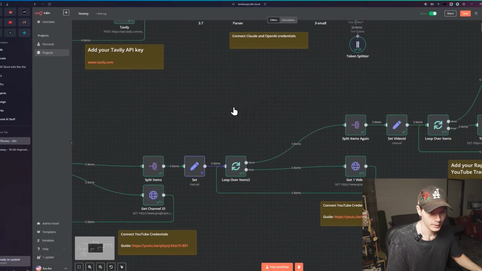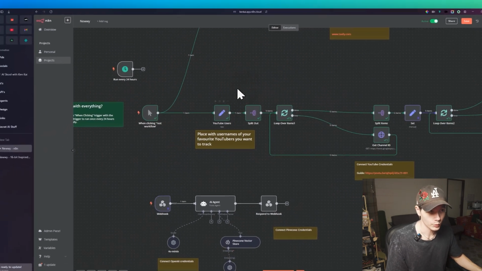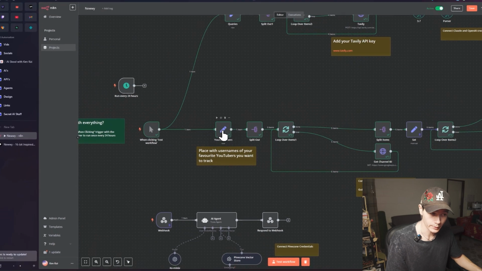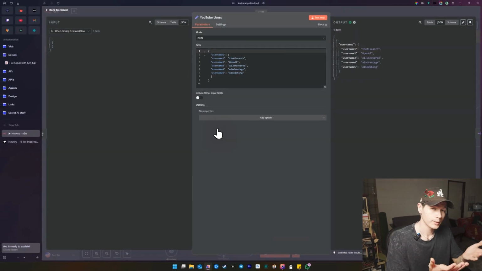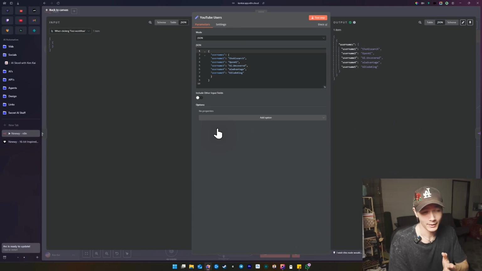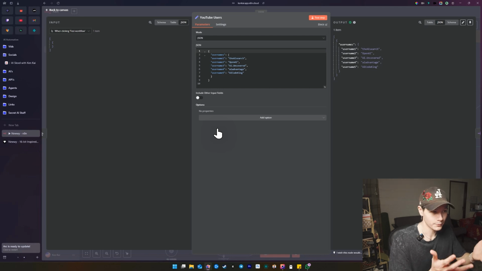Now coming on the bottom line here, similar setup. But in this case, rather than having queries, we have YouTube users, okay? So the YouTube users are just usernames of people that you want to follow, that you want to get information, daily videos from. You might not have time, like 20, 30 minutes to watch their whole video every day. Well, this gives you that summarized little snippet version of all the crucial points from their videos in text version,